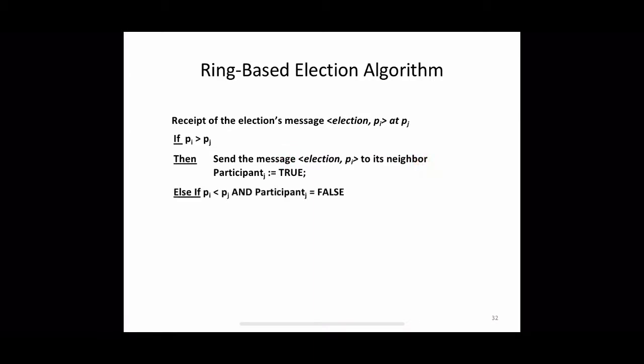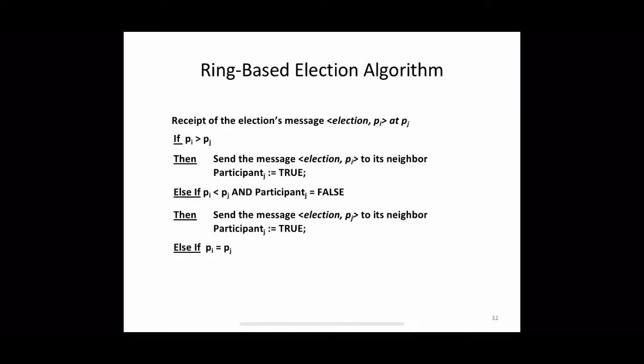The next condition is if Pi is less than Pj, that is, the received identifier is lower and this process is not already a participant in the algorithm. In that case, it sends an election message by substituting its own identifier in place of the received identifier, so Pi is replaced by Pj, and forwards the message to its neighbor. Then it marks itself as a participant of this algorithm.